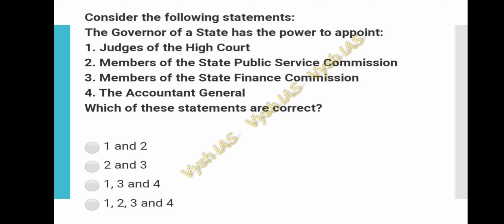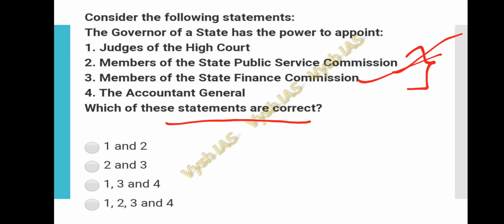So, in these statements, there are two people who can be appointed by the governor of the state. They are the members of the State Public Service Commission and the members of the State Finance Commission. These two can be appointed by the governor. So 2 and 3 are the correct statements. They are asking about the correct statement, so we can put this option as correct. That is 2 and 3. That is option B for this particular question is correct.